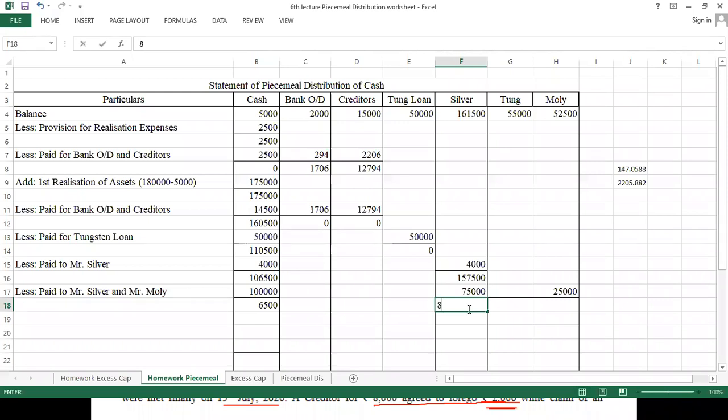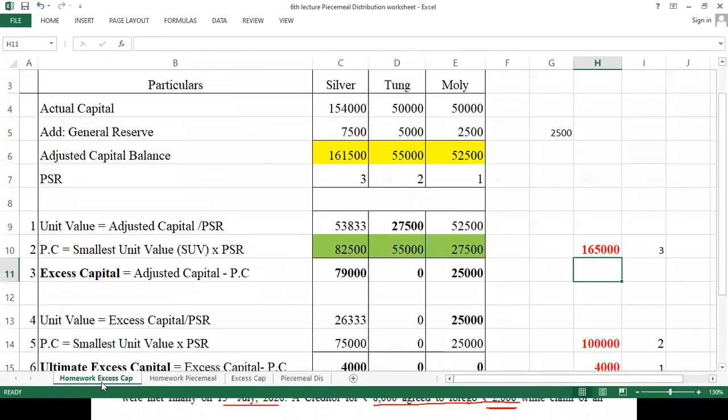Yes, it's 82,500. Here it is 55,000, and here it comes 27,500. Now let's see, we reach the level of first proportionate capital: 82,500, 55,000 and 27,500. Now from here onward we are going to pay as per the PSR.